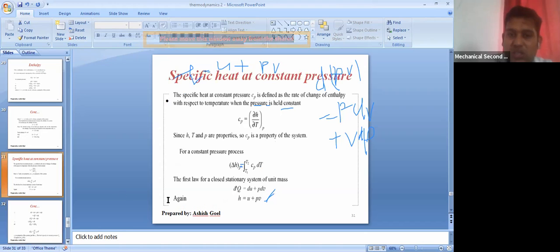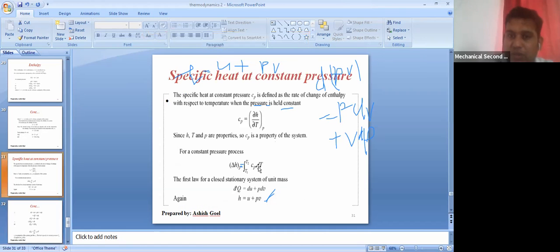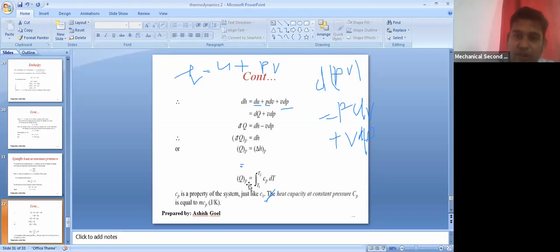Just now we found delta HP equals the integral from T1 to T2 of Cp dT. In place of delta HP we can write QP, because delta HP is nothing but QP from here. So QP is equal to the integral from T1 to T2 of Cp dT.